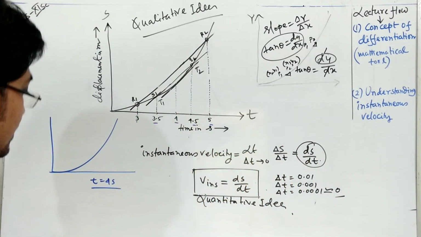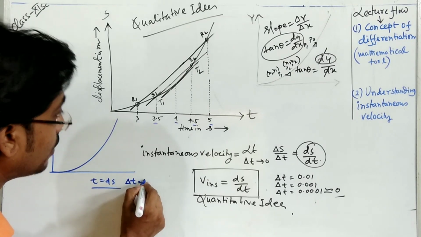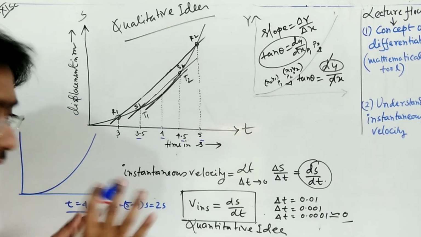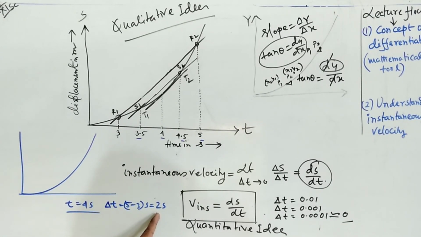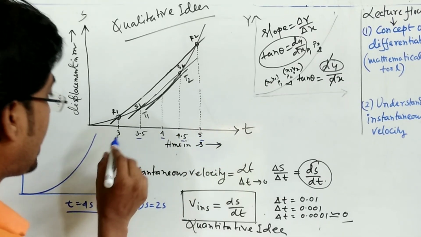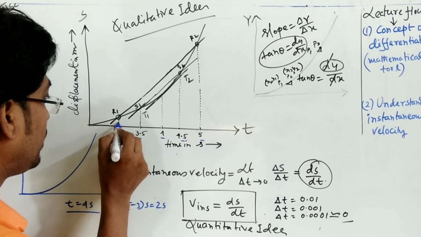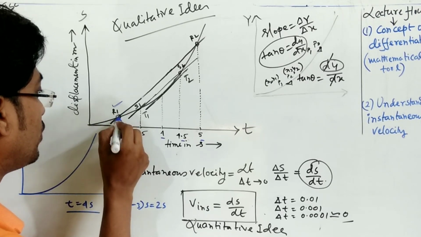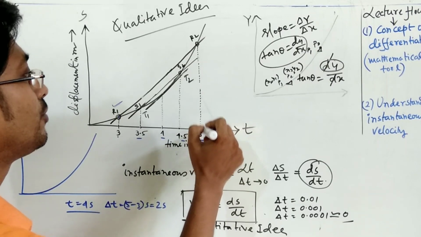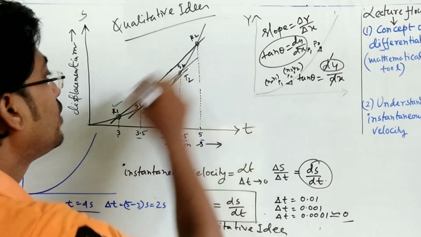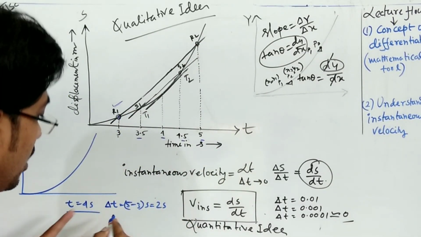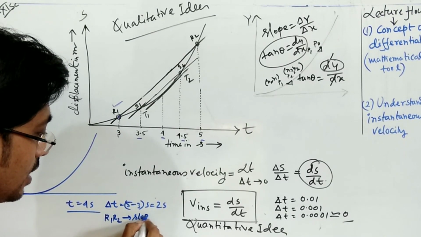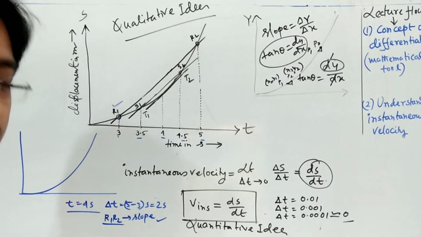So what is the span here? Delta t is 5 minus 3, which is 2 seconds. That is the time interval we have taken. Now at the point 3 we have drawn one perpendicular which hits the point R1, and at the point 5 it hits the point R2. Then R1R2 is a straight line, and it has some slope. The slope of R1R2 will give you the average velocity.